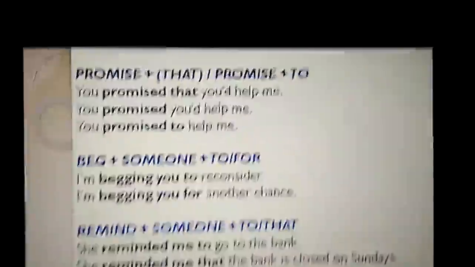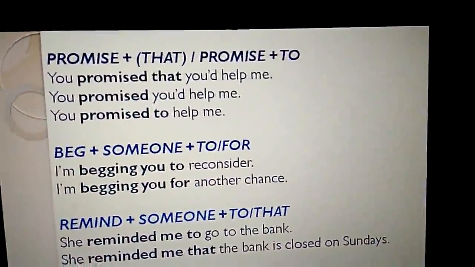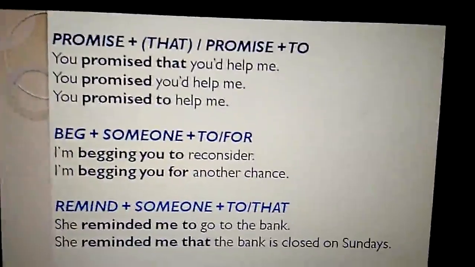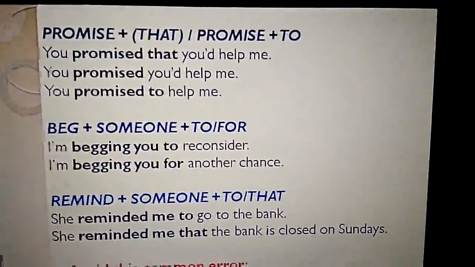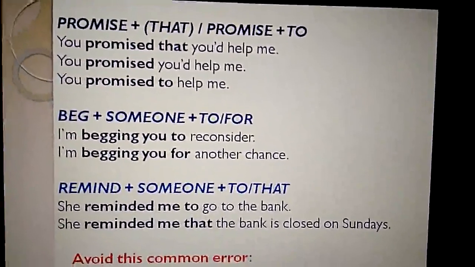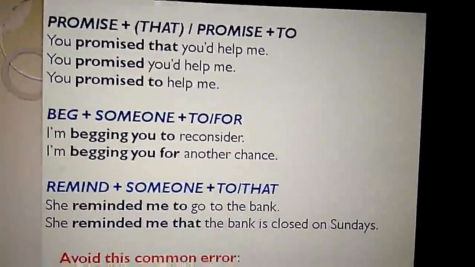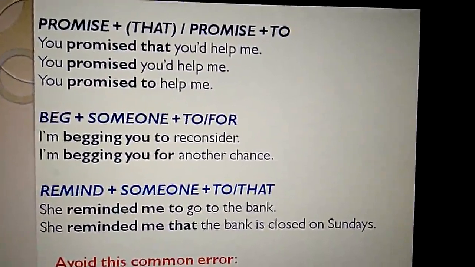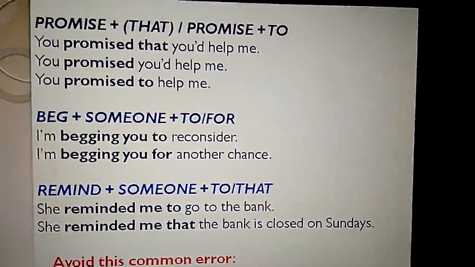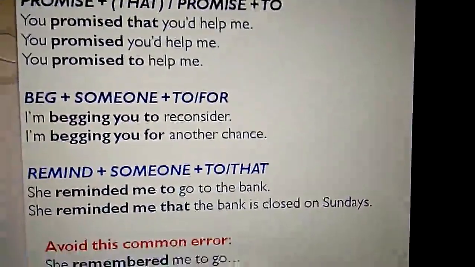And promise. This is one more reporting verb. We have two patterns here, promise that or promise to. That is optional here. And see in the example, you promised that you would help me. This is one pattern. Without that also we can construct the sentence: you promised you would help me. So that is an optional element here. And one more pattern for using promise is that immediately after promise, to has to follow. You promised to help me.